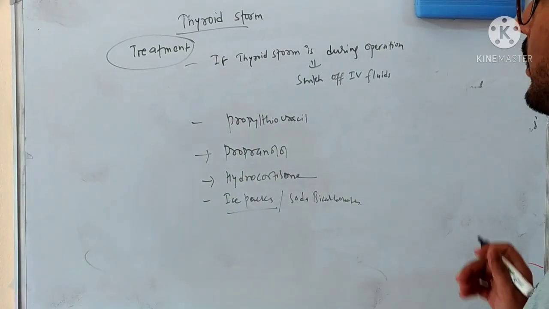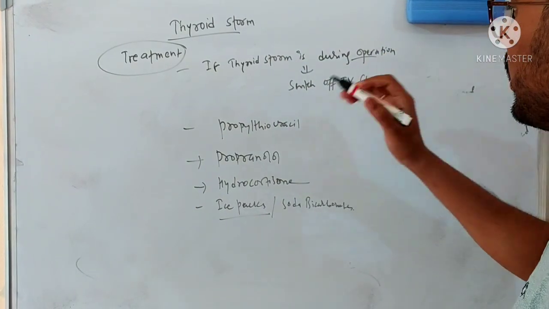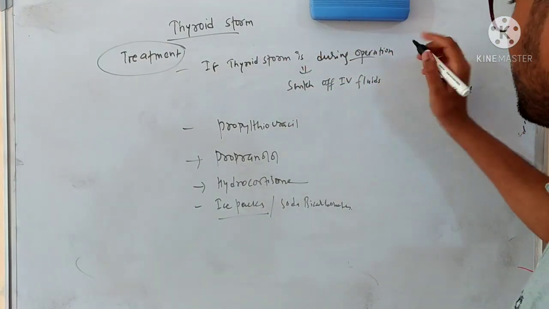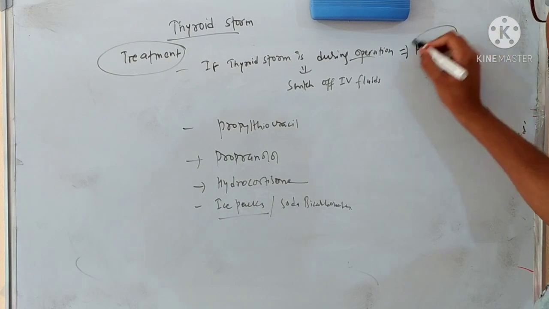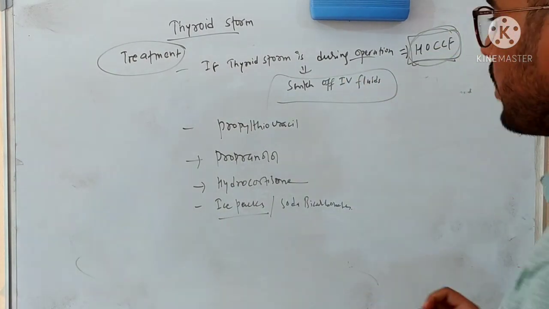Now what will we do if the thyroid storm has occurred? Let's suppose thyroid storm has happened during the operation. Then we already know that it can cause high output congestive cardiac failure. So to decrease the severity of congestive cardiac failure, switch off the IV fluids. You should now cut off the IV fluids.